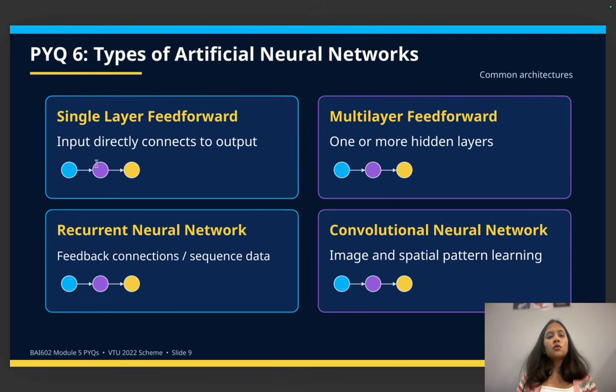In single layer, the input directly connects to the output, whereas in multi-layer, one or more hidden layers are there. In recurrent neural networks, feedback connections or sequence data are involved. And in the convolutional network, image and spatial pattern learning is done.